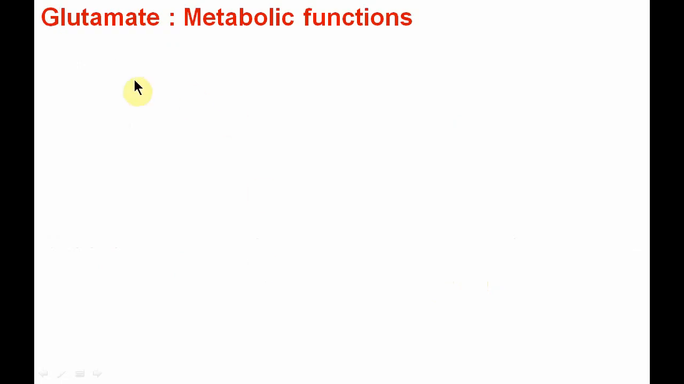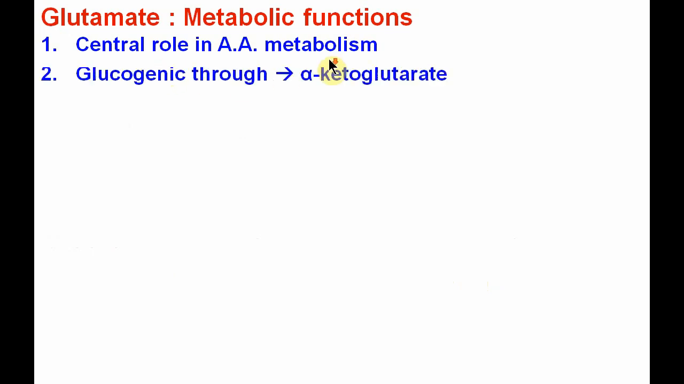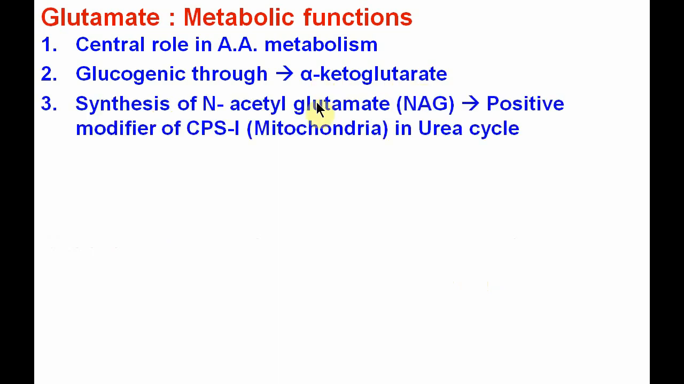Now some important metabolic functions of glutamic acid. First, it plays a central role in amino acid metabolism. Second, it is glucogenic through the formation of alpha ketoglutarate. Third important function is the synthesis of N-acetyl glutamate, the positive modifier of carbamoyl phosphate synthetase 1 that is located in the liver mitochondria and plays an important role in the urea cycle.